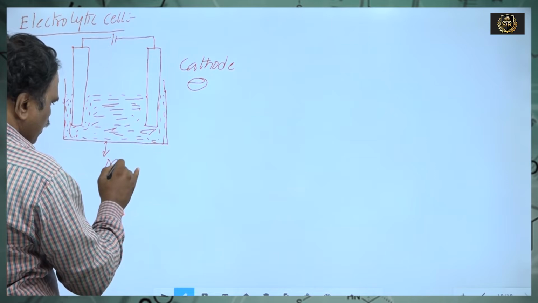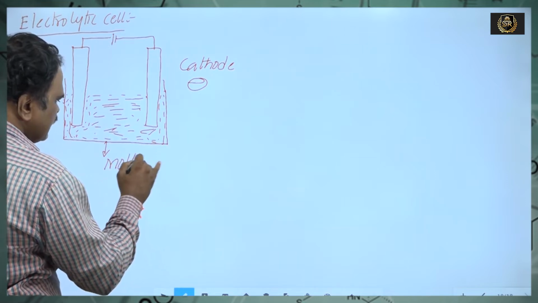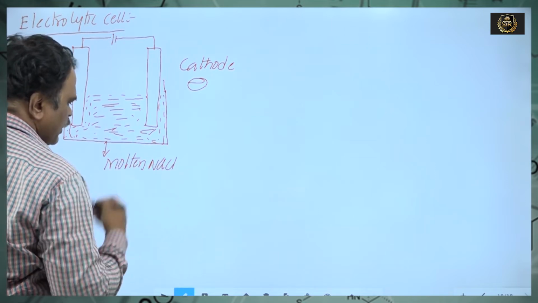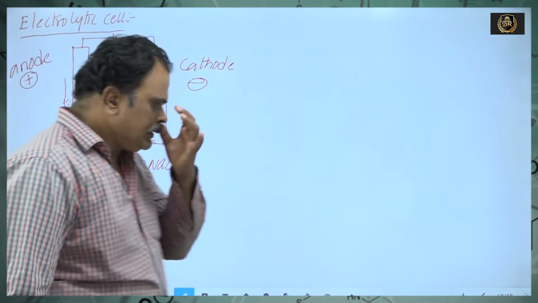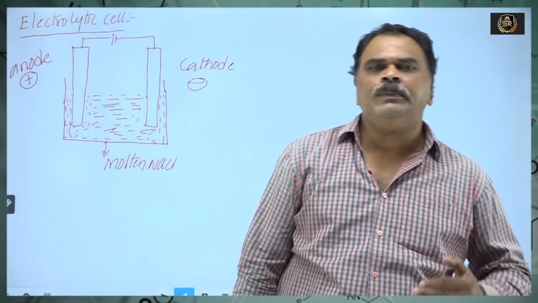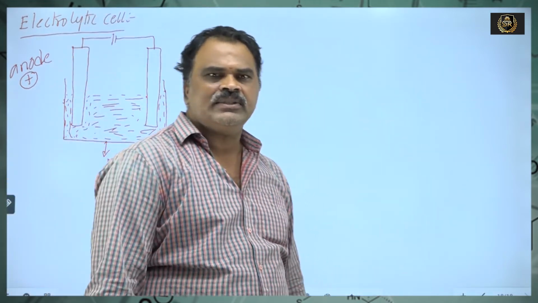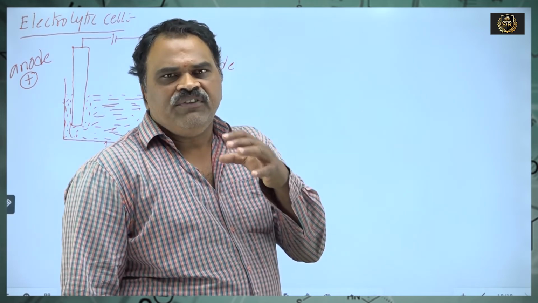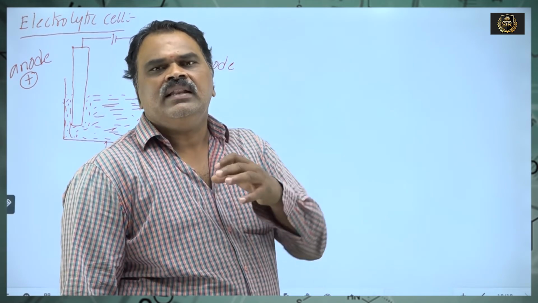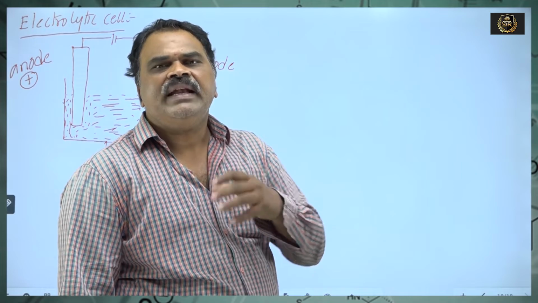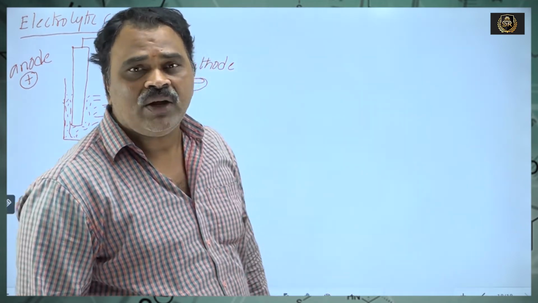Suppose this is molten NaCl. What is meant by electrolyte? The substance which has a tendency to pass electric current through itself, either in molten state or in aqueous state.